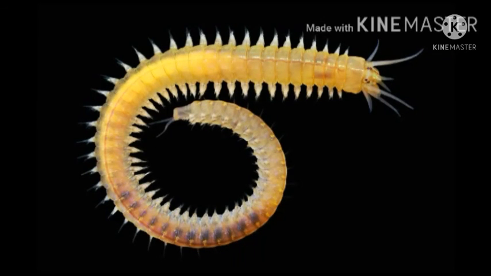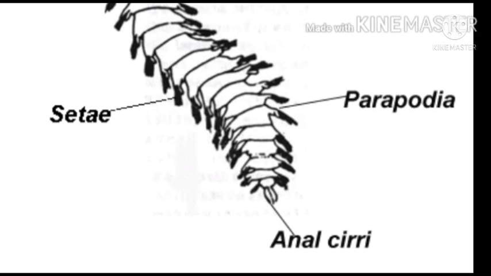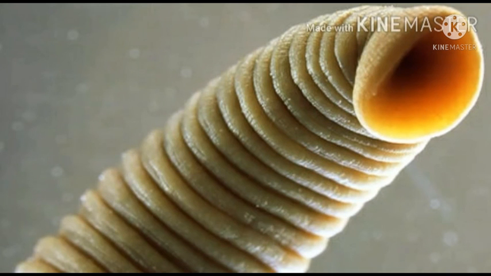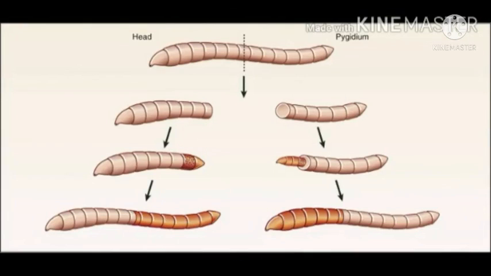Aquatic annelids like Nereis have lateral appendages called parapodia which help in swimming. Cutaneous setae in earthworms and suckers in leech help in locomotion. Mostly annelids are hermaphrodites. Regeneration is a common character in this phylum. That's all about Annelida.